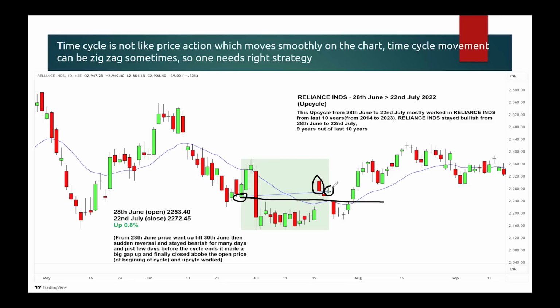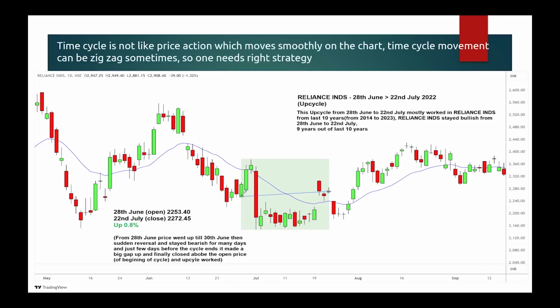And finally, when the cycle ended, it closed here. As per the time cycle, we say that this upcycle worked. Why? We only look at the open and close when the cycle started and when the cycle closed. But somebody who has taken a trade would have got trapped every time, right?